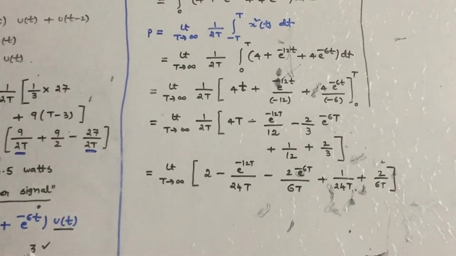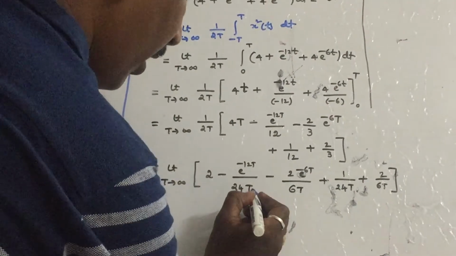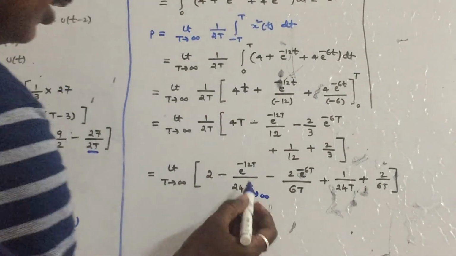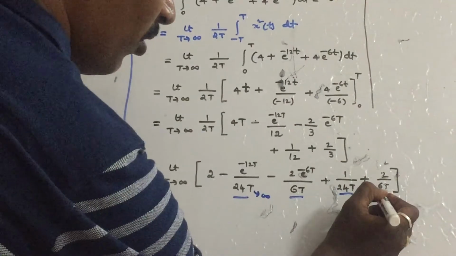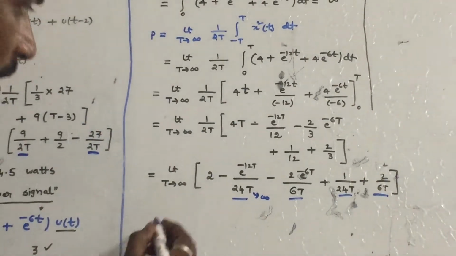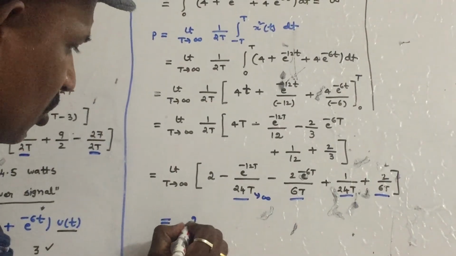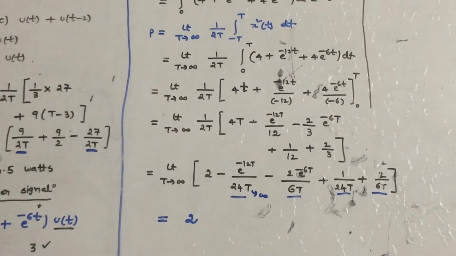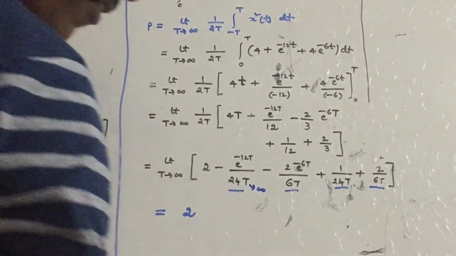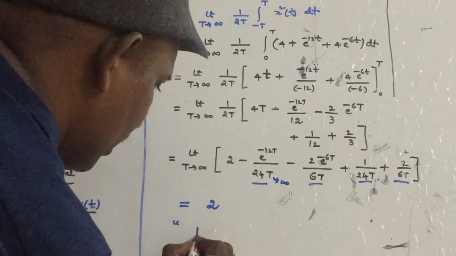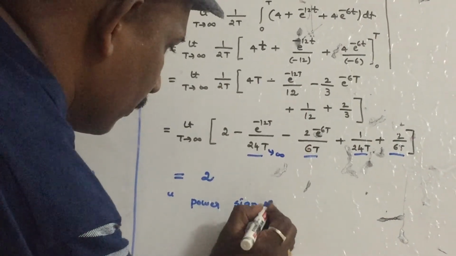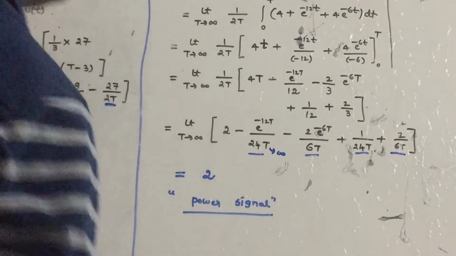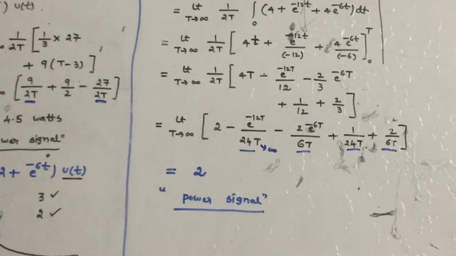If you substitute t is equal to infinity in all these terms, this term will come out as 0, this term 0, this term 0, this term 0, so only 2 will remain. The answer is 2. So you can clearly see that the energy is infinity and the power is finite. Therefore this is a power signal.